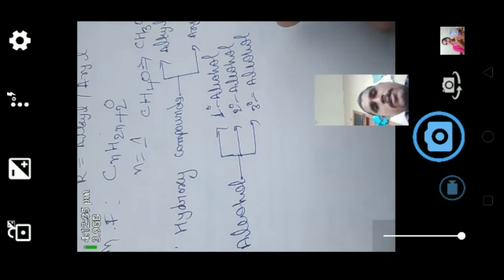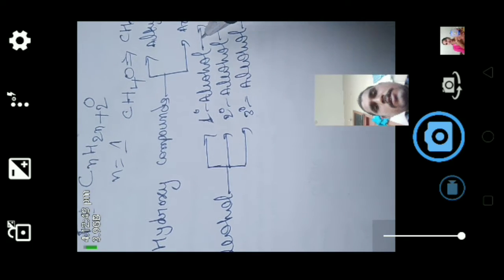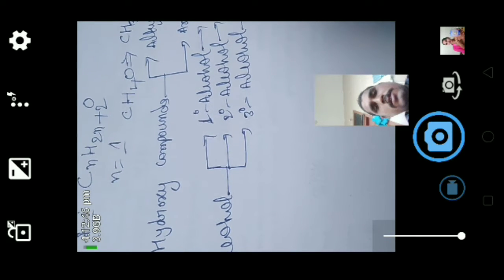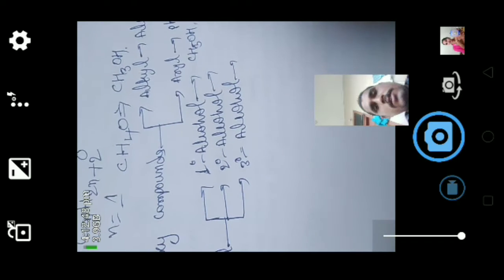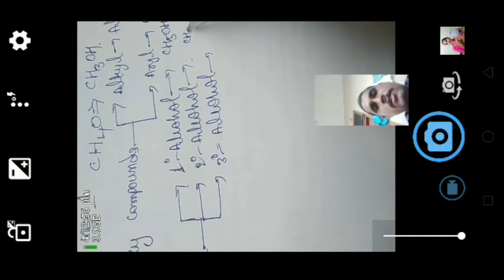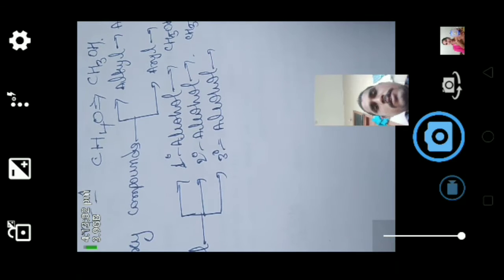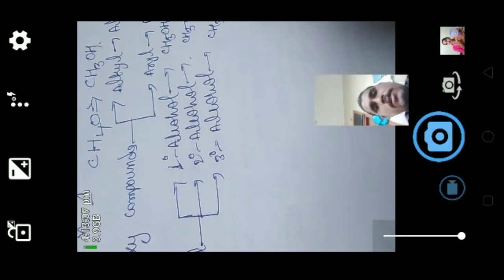The example for primary alcohol is CH3OH or CH3CH2OH, the example for secondary alcohol is CH3CHOHCH3, and the tertiary alcohol is like this.